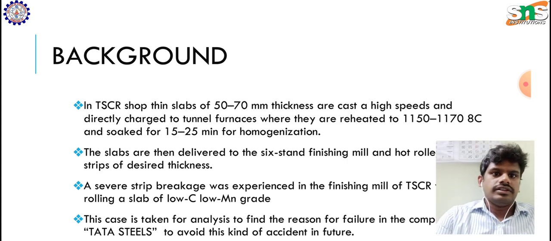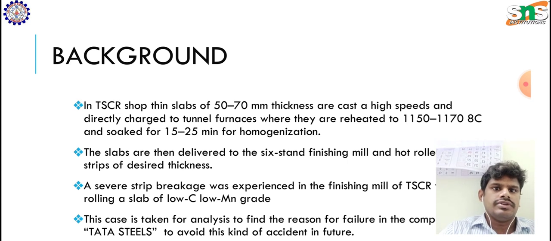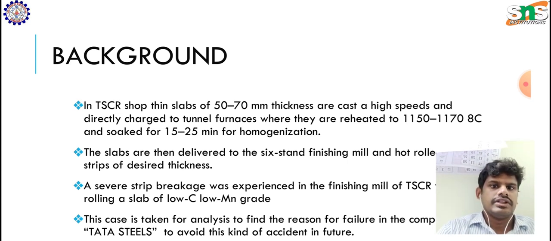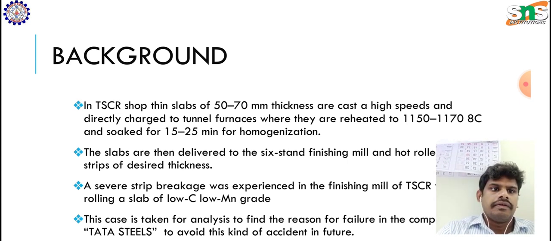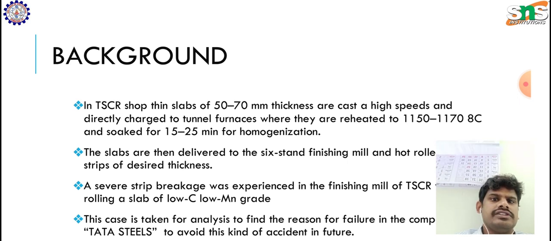The slabs are then delivered to the 6 stand finishing mill and hot rolled into strips of desired thickness. So the slab is delivered into the mill, then it is rolled, and it comes out as a strip.